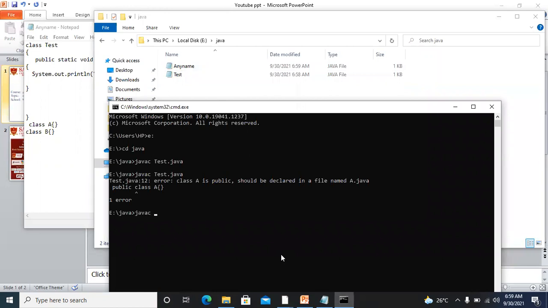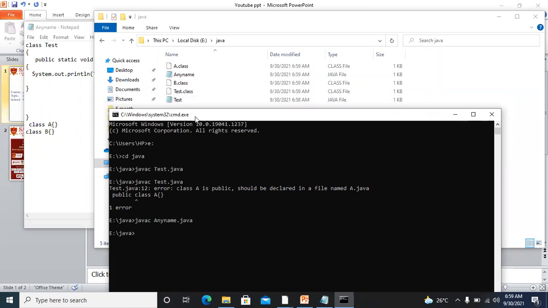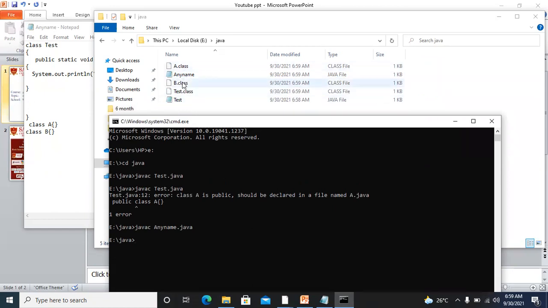It compiled very well. Let's see how many files we have. This A.class, B.class, Test.class. So it hardly matters what name we are using to save the file when we are not using the public specifier, and there can be only one public specifier, as we know.